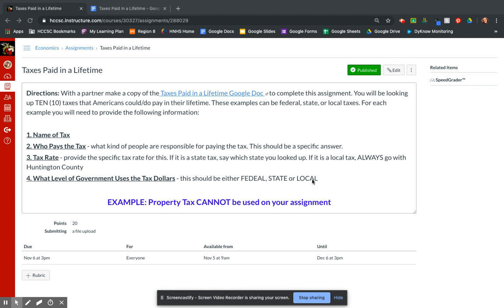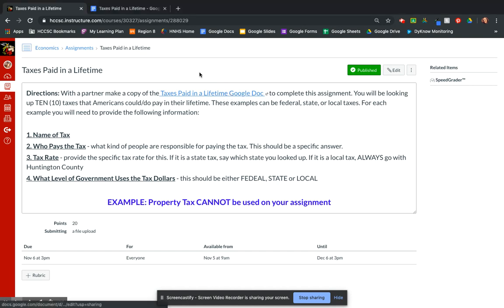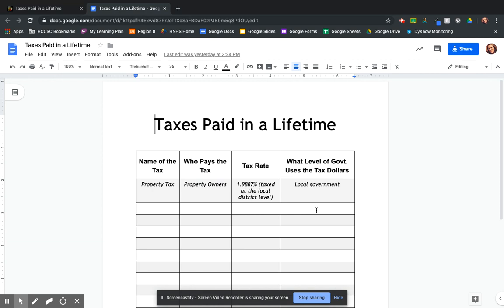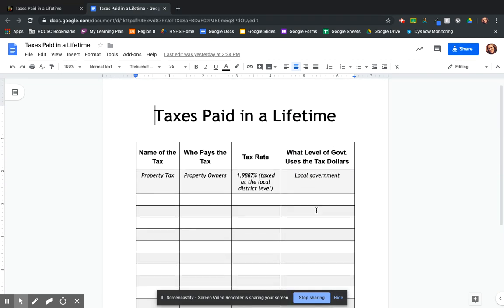All right, so what I'm going to have you do for this assignment is just get an idea of what kind of taxes in your lifetime you could have to pay. Or if you don't pay them, somebody else in the United States could be paying them. So, first thing you need to do is click here on the link. That's going to take you to the Google Doc that looks like this, has a chart on it.